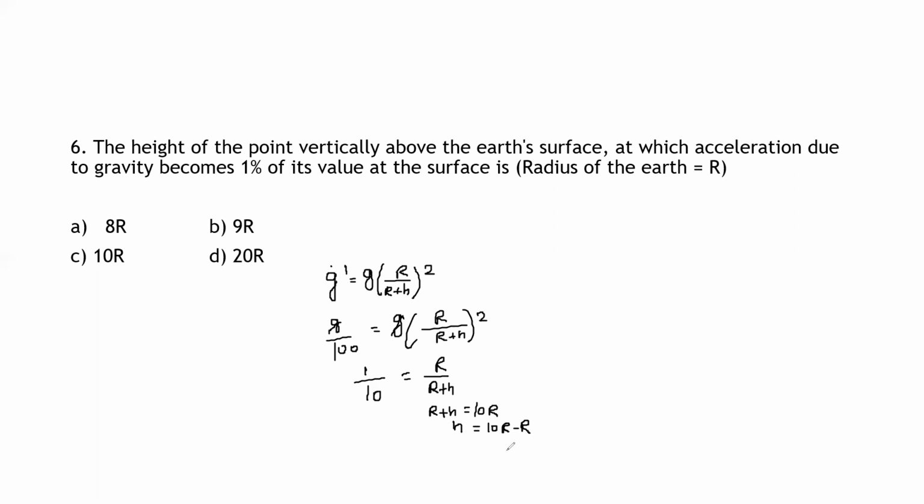So 10R minus R is what? It is 9R. That is the value of h here. That is, the value of h is equal to 9 into R. Okay. So option B is the correct option. Option B is the correct option here. Understood? So very simple sum. Only thing is you need to understand how to substitute the value in the given sum.